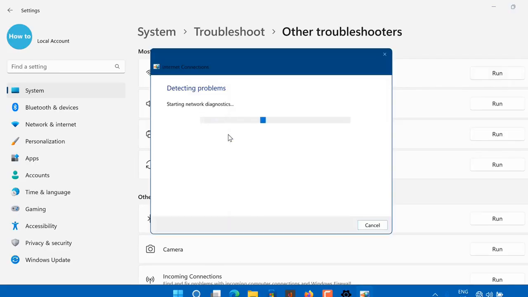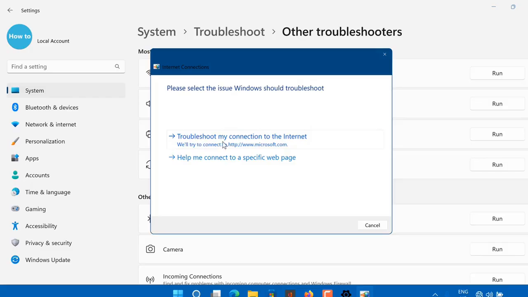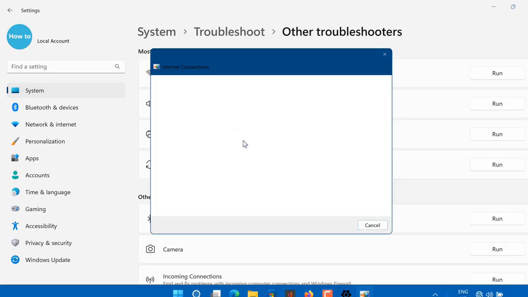Windows will launch the troubleshooter and show the issues for which Windows can troubleshoot. Click on Troubleshoot My Connection to the Internet. The troubleshooter will scan the system for issues and recommend potential fixes. Apply the fixes and check for any improvements.